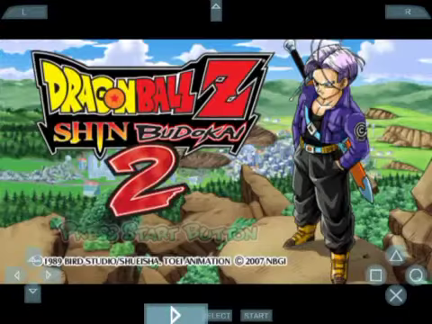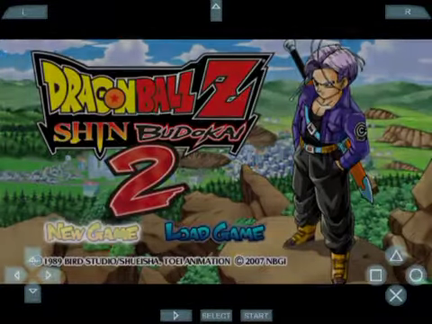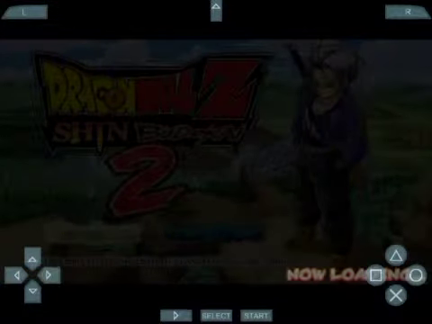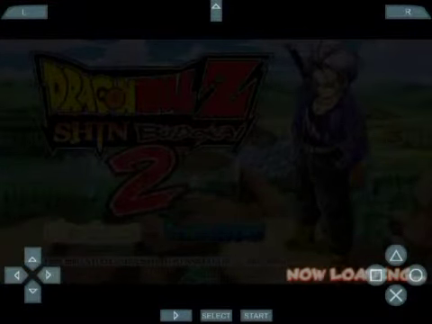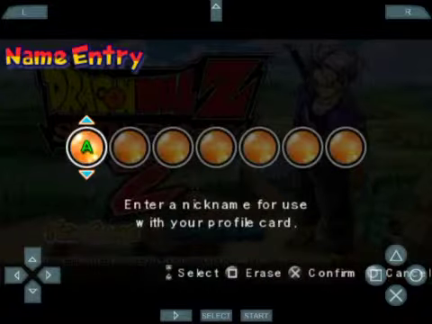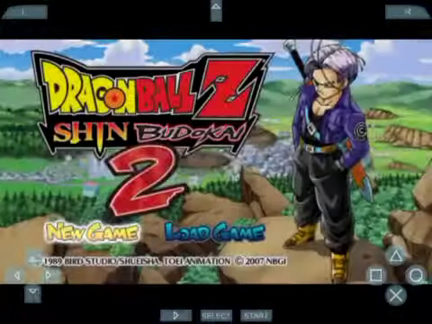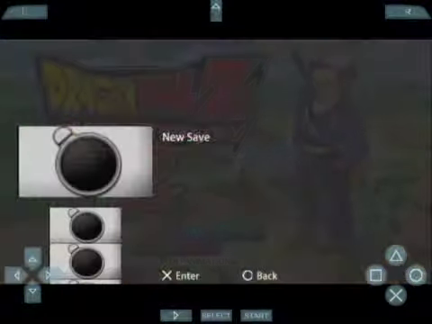Okay. You can see the display button is the fast forward. Start new game. Oh, where's the analog? Okay. Where's the analog? Come on. I don't know where the analog is.